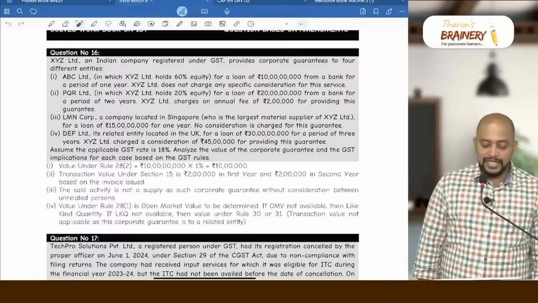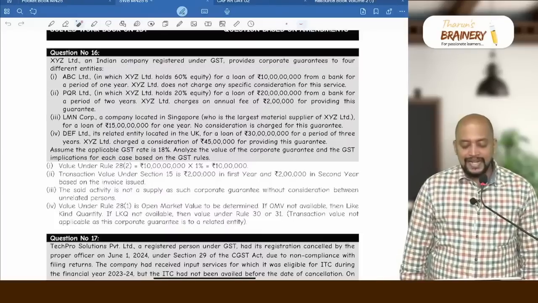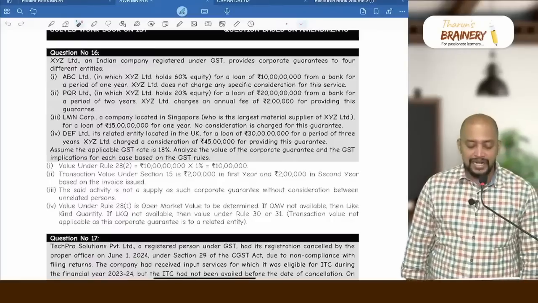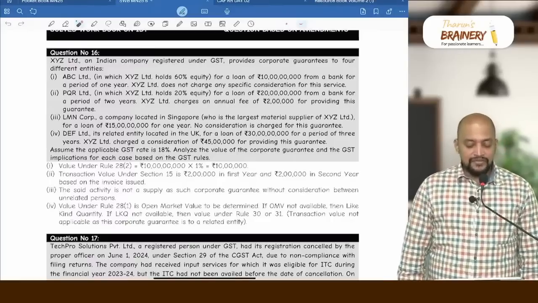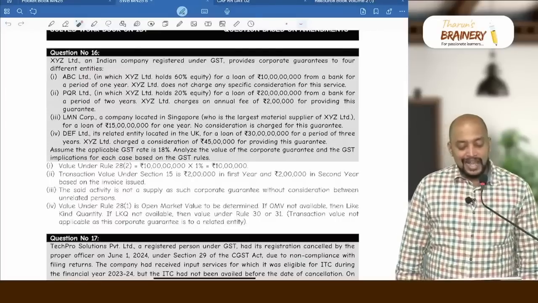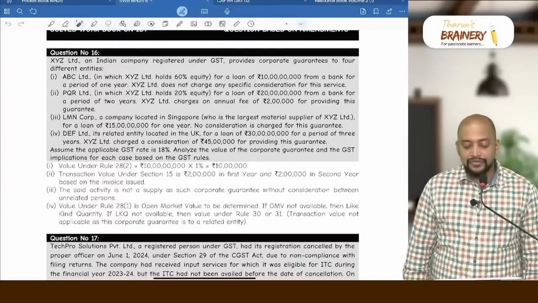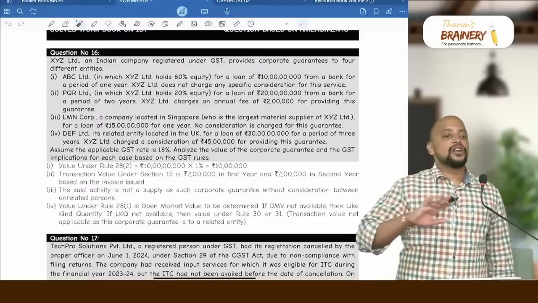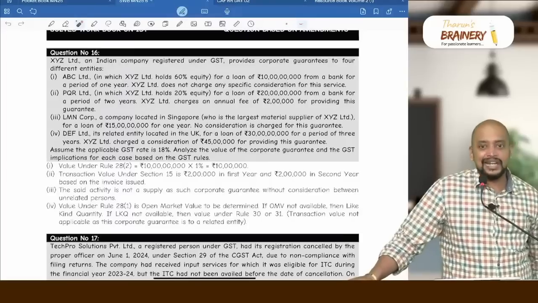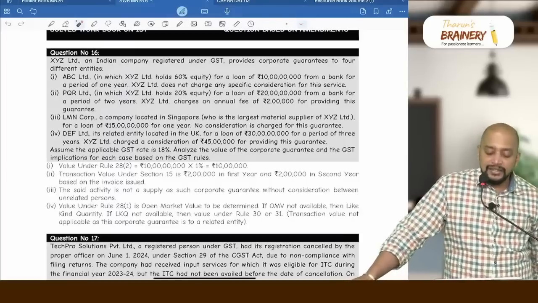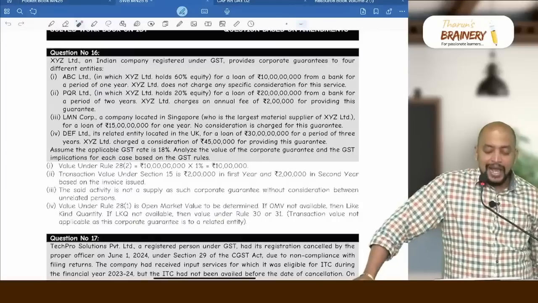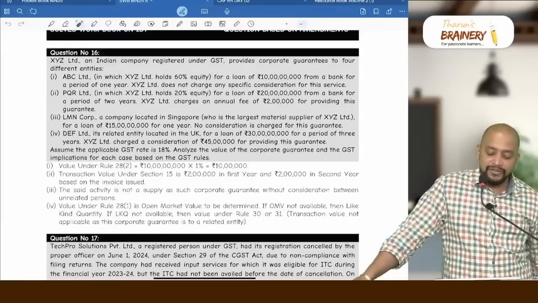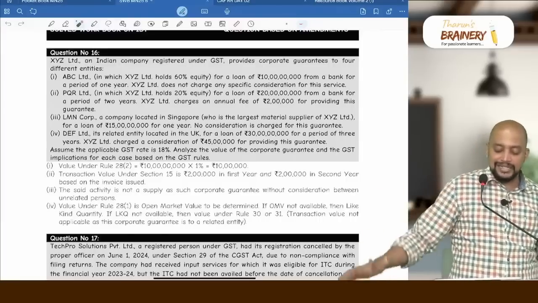Second, PQR Limited, in which XYZ Limited holds 20% equity. Definitely they are not related because with 20% equity they cannot become related. For a loan of 20 crores from a bank for a period of 2 years, XYZ Limited charges an annual fee of 2 lakhs for providing this guarantee. So it is not a related party transaction, but it's a normal transaction chargeable to GST under section 7(1)(a) and section 15. That is, 2 lakhs will be taken as the value, first year 2 lakhs and second year 2 lakhs. See the answer. Transaction value under section 15 is 2 lakhs in the first year and 2 lakhs in the second year based on the invoice issued.